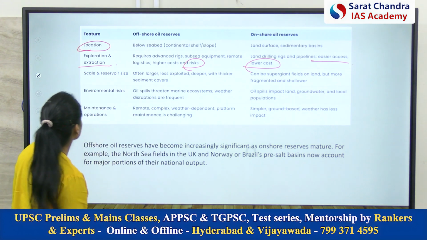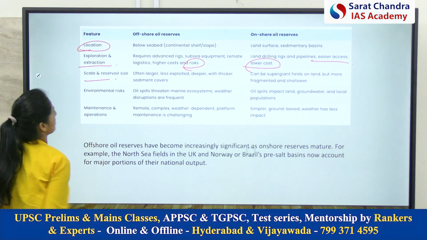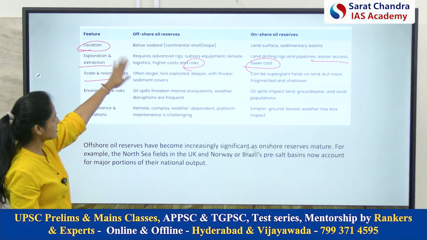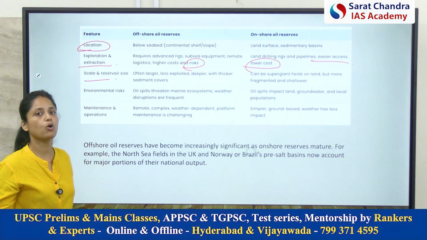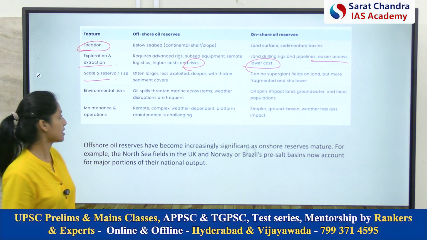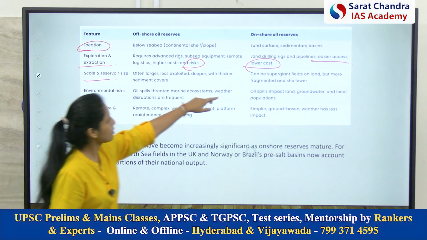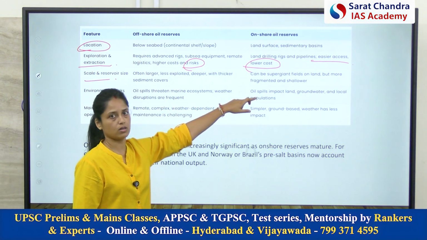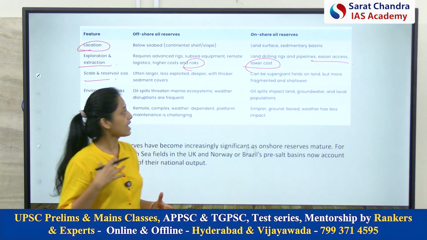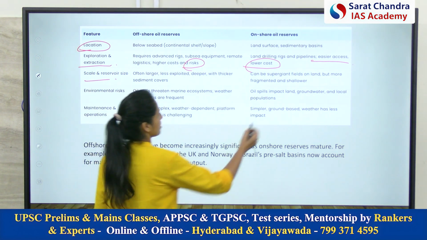Now coming to scale and reservoir size. These reservoirs are big, but they are not explored much because of the remote locations. But the opposite is true for onshore oil reserves: they have been exploited much and now they have become shallow.